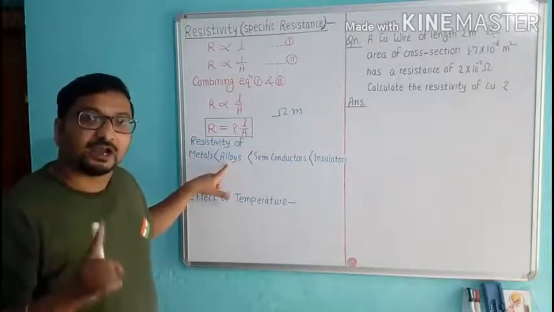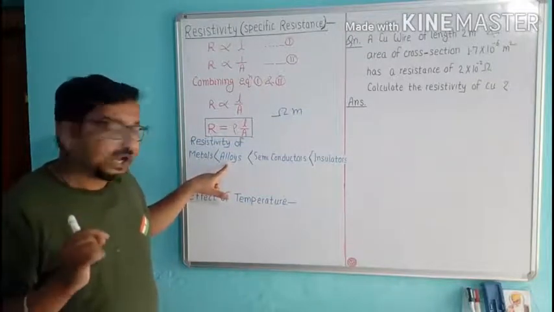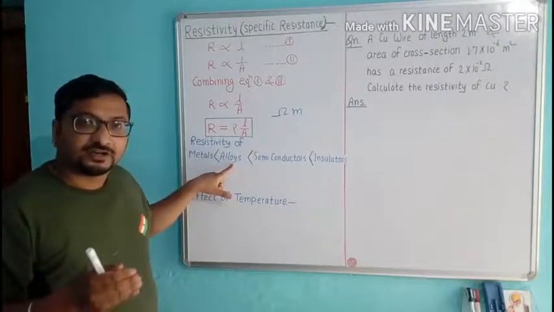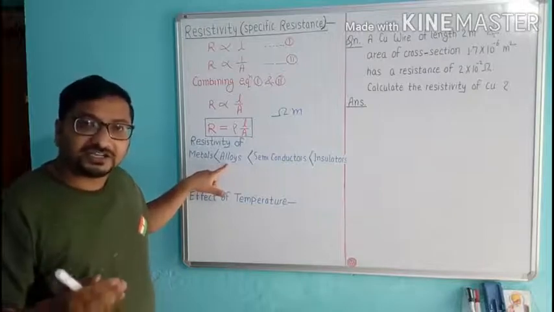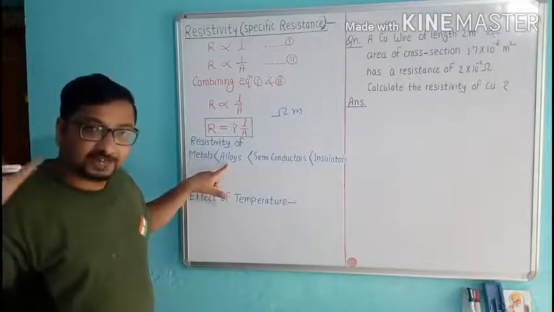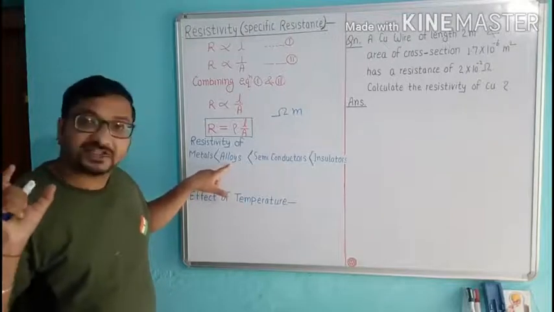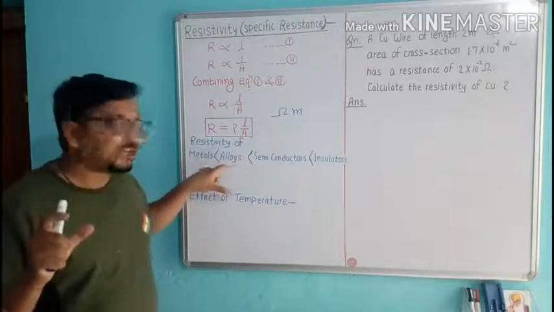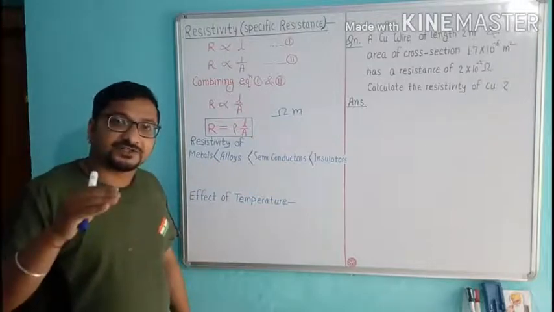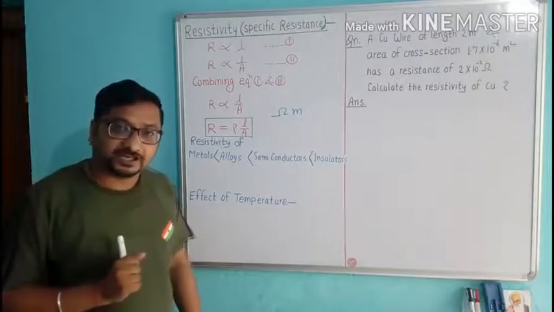Number 1, alloys have higher resistivity, and number 2, they cannot melt or burn easily, even at very high temperature.